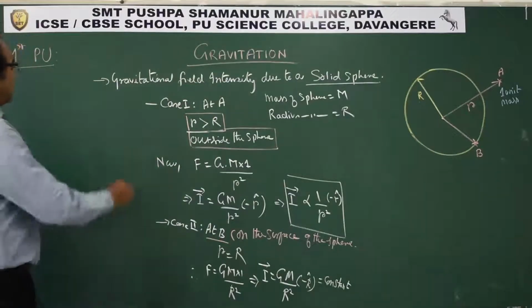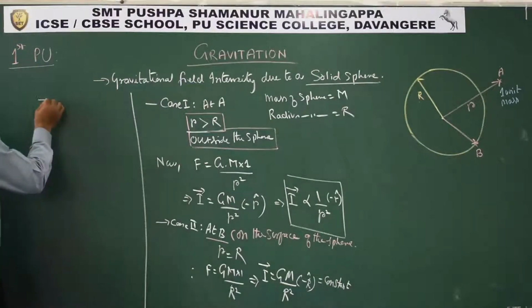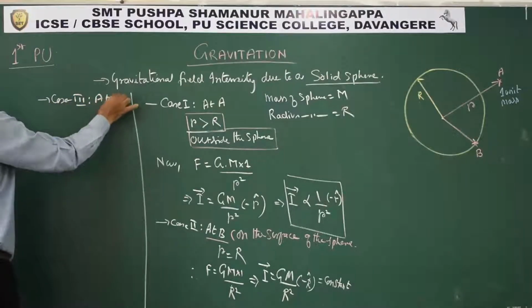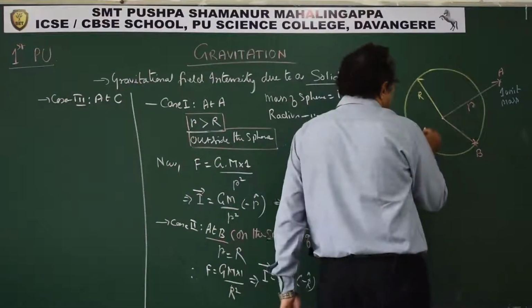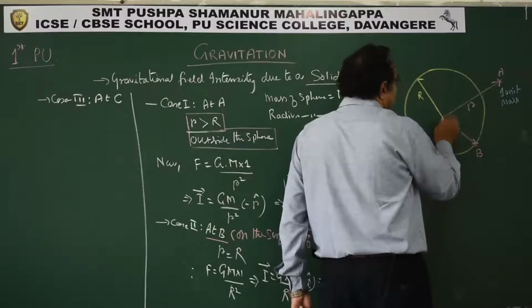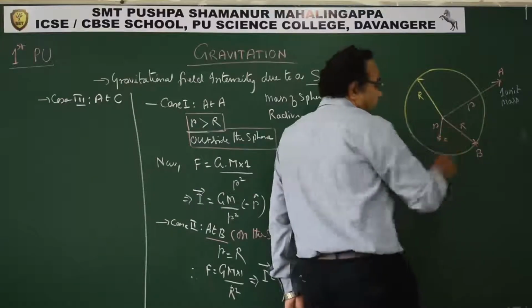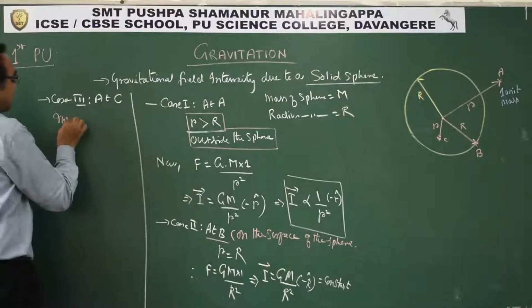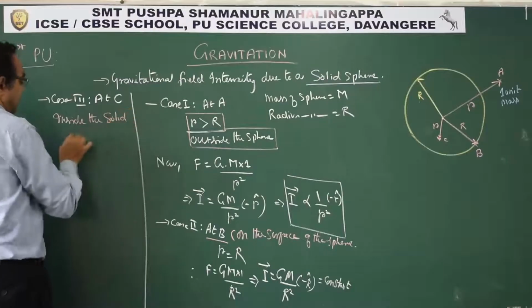Now the most important is case 3, that is at C. Where is C? C is somewhere inside. This point is C, inside the solid sphere.